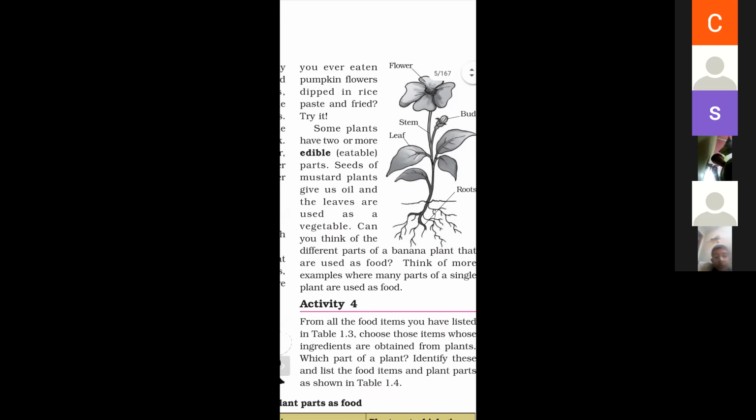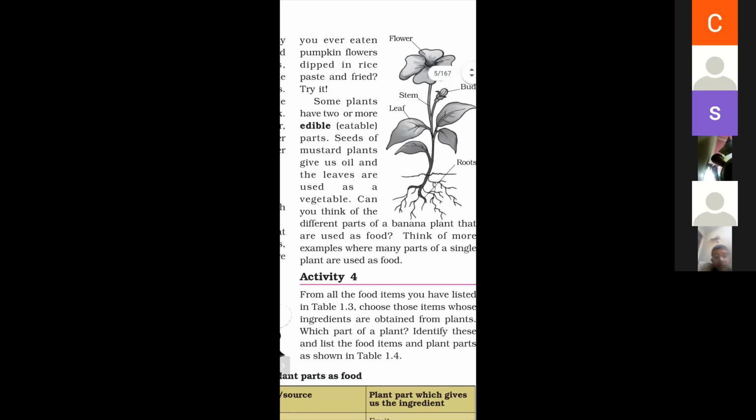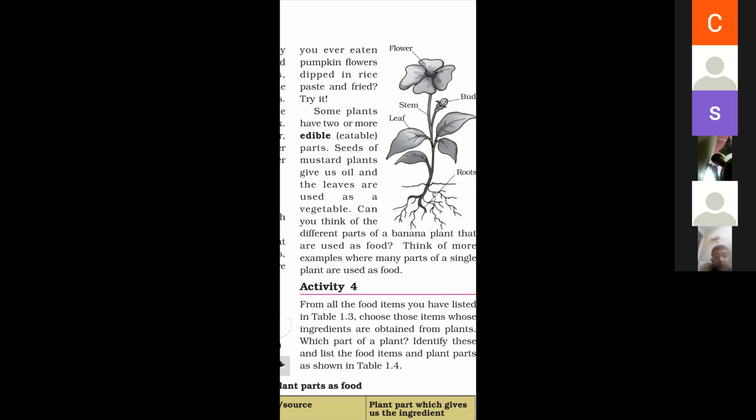So some plants have 2 or more parts eatable, and some plants have 1 part eatable. Seeds of the mustard plant give us oil, and their leaves are used as vegetables. There are 2 benefits of the mustard plant: seeds give us oil, and their leaves are used as a vegetable.